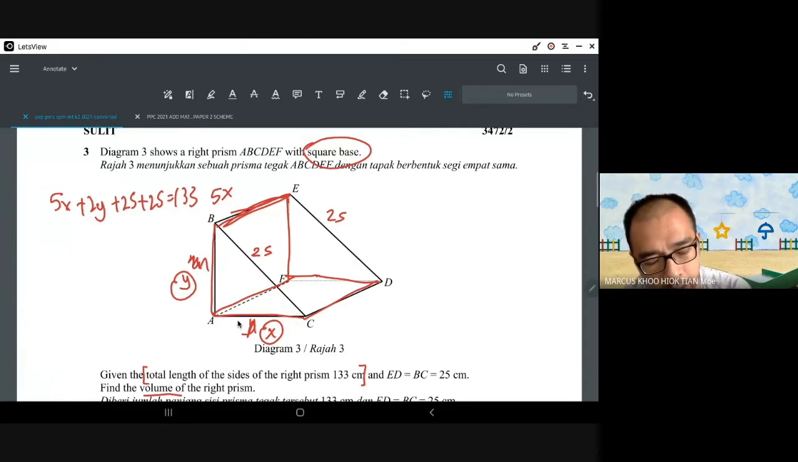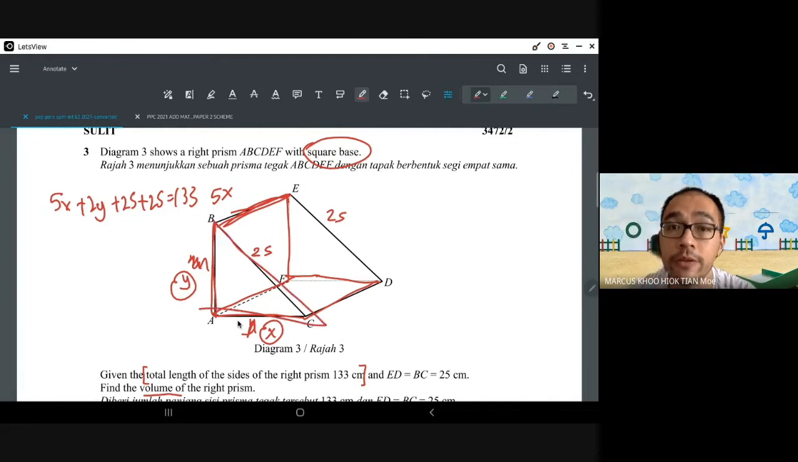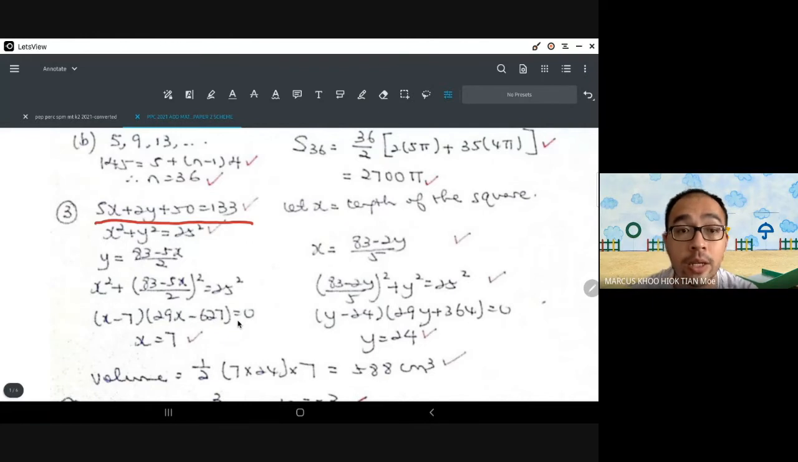And the second one is, if you see here, actually, this is a right angle triangle. When you do a right angle triangle, first thing that should come to your mind is always the Pythagoras theorem. So that's why you will get x squared plus y squared equals 25 squared. And when you have the two equations, you can conduct the two simultaneous equations. So you get two values of x, but only one is accepted, which is x equals 7, and the other one is y equals 24. Because the other x value doesn't make sense at all.